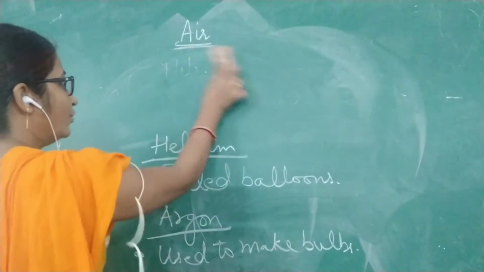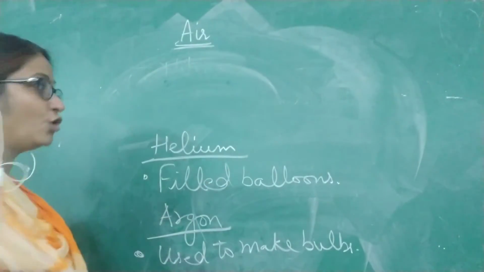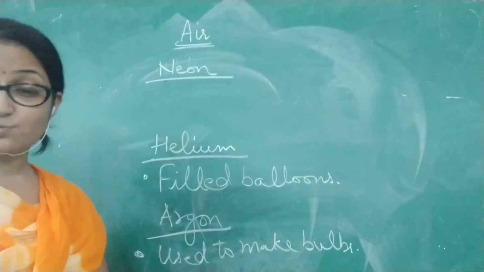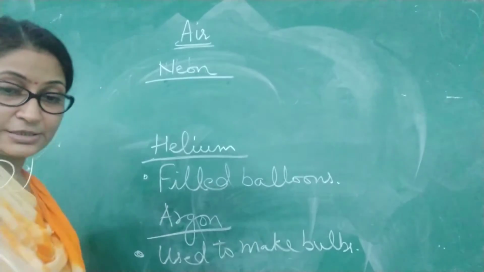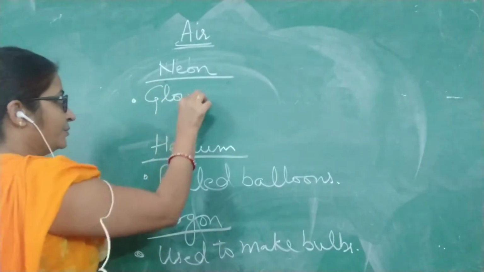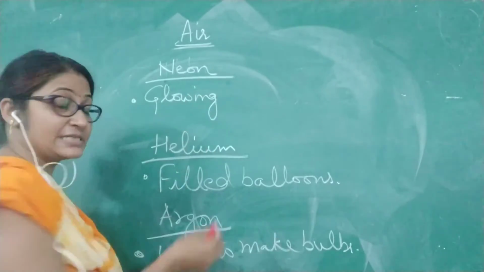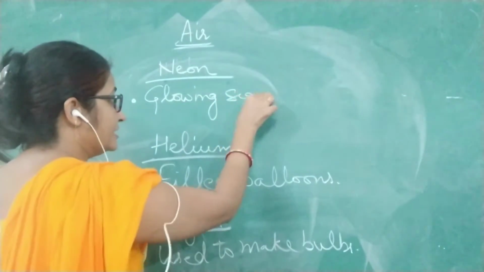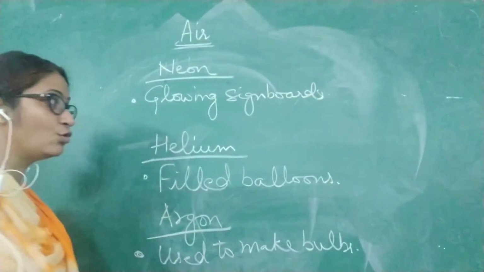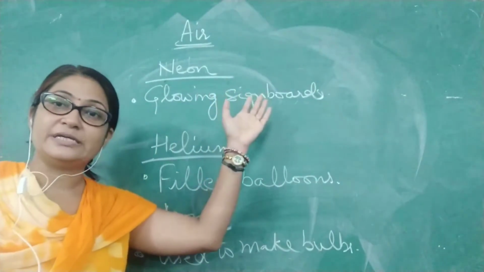Then coming on to one more gas, that is called neon. What is the use of neon gas? Whatever glowing signboards you have seen, the signboards that glow at night, the reason why they are able to glow is that the gas neon is present.